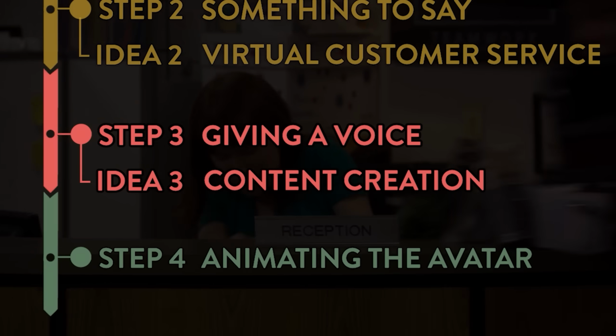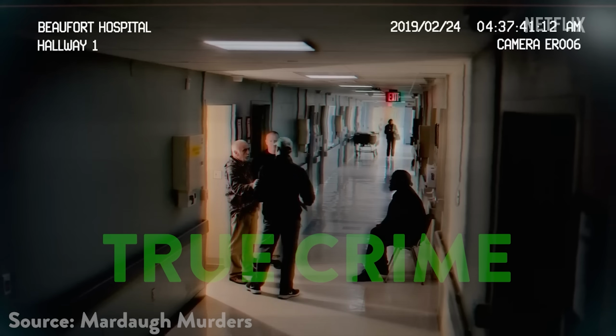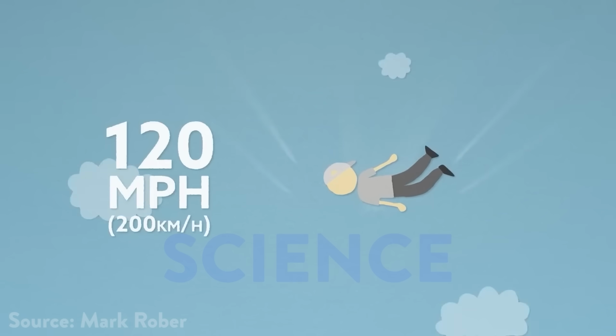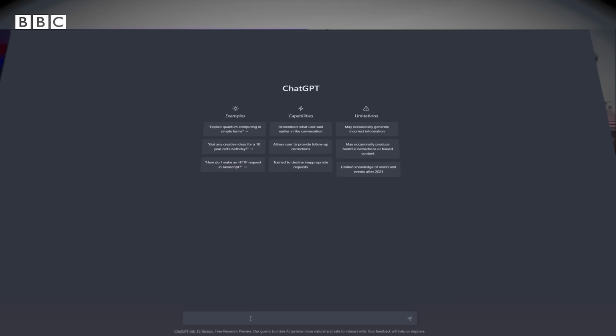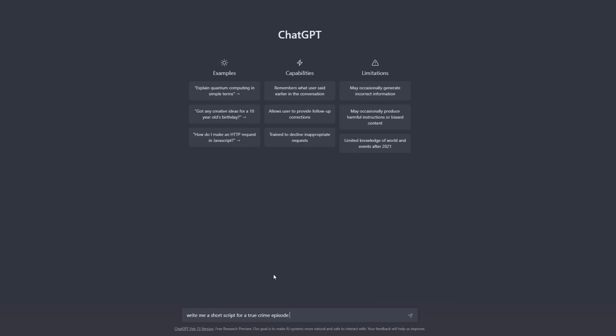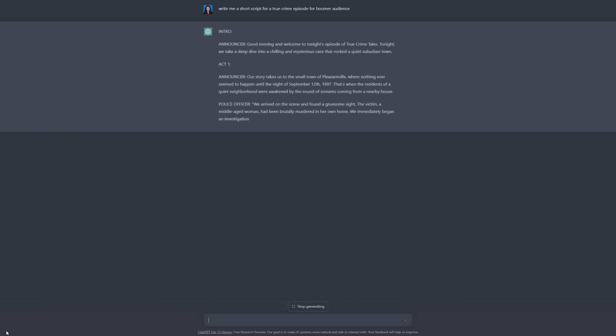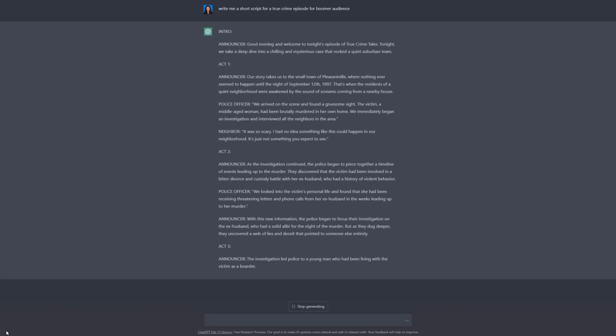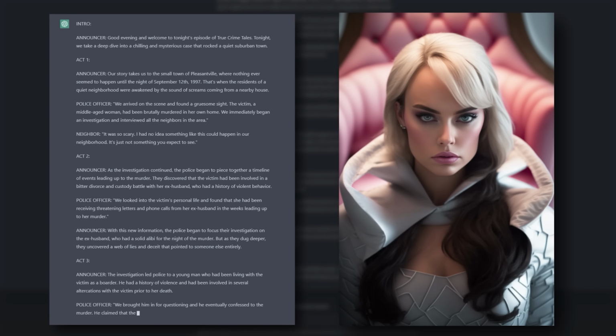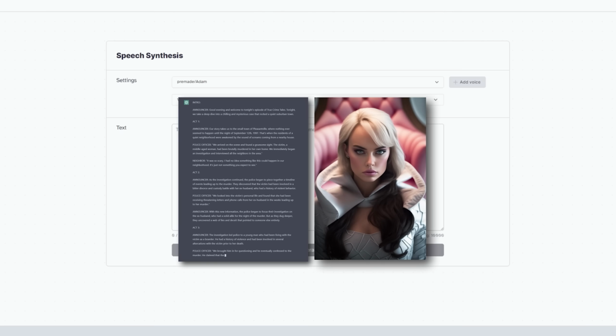Now there is. It's simple. Choose a niche like true crime storytelling, science breakdowns and explainers, or news coverage. Give ChatGPT a solid prompt that includes what you want, the length, the style, and who your audience is. Receive that result and iron out the kinks so it flows exactly how you want it to. Then take that alongside your new AI avatar and plug it into 11 Labs where you can have the entire thing narrated in any tone you choose.